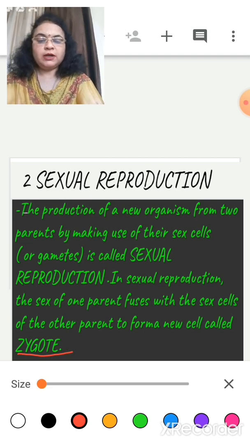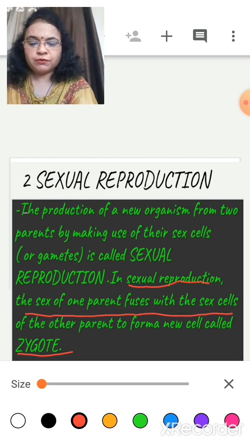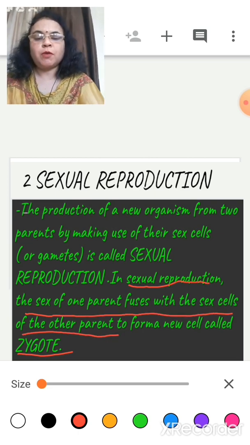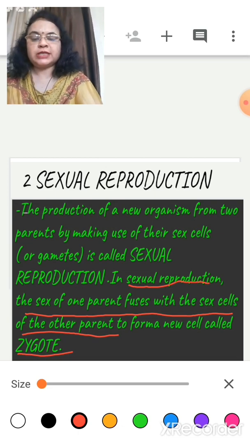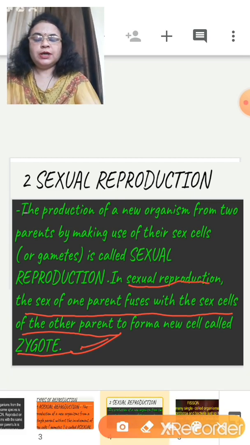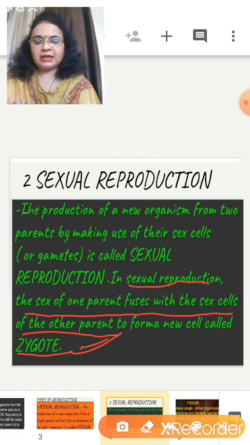What is a zygote? In sexual reproduction, the sex cell of one parent fuses with the sex cell of the other parent to form a new cell, and the name of the new cell is a zygote. Understood? So now you have all understood the difference between sexual and asexual reproduction.